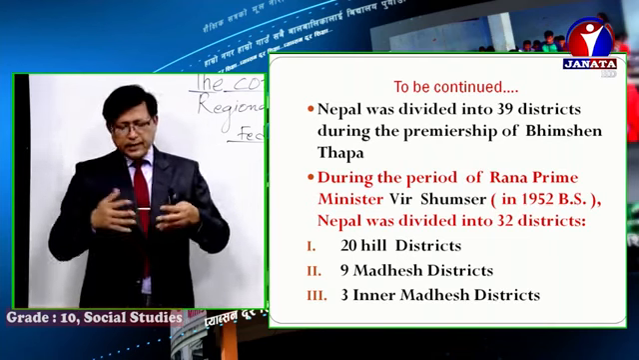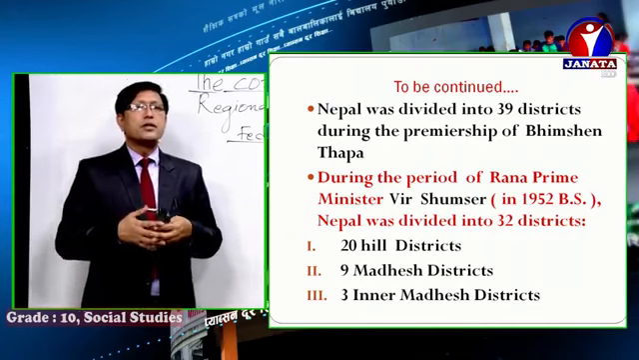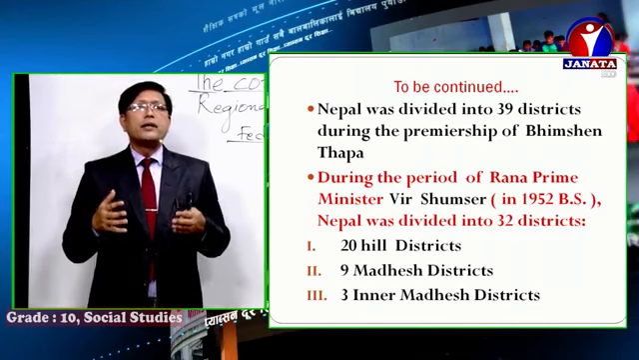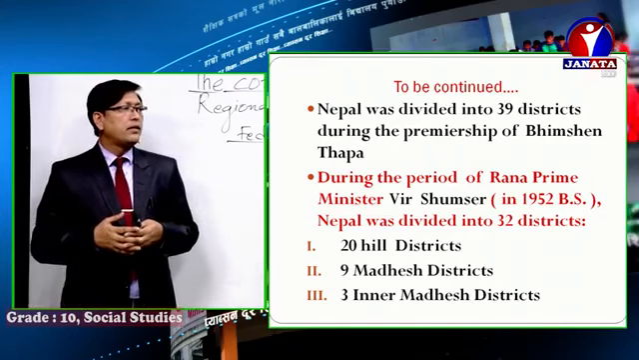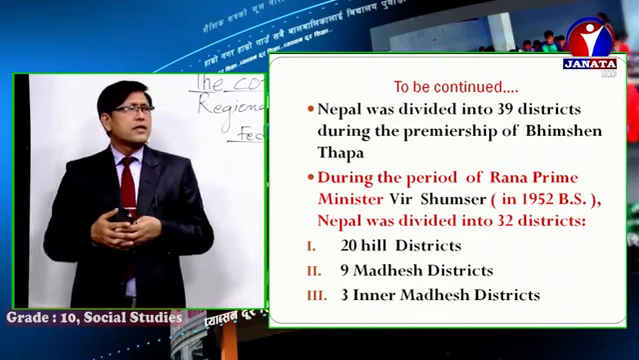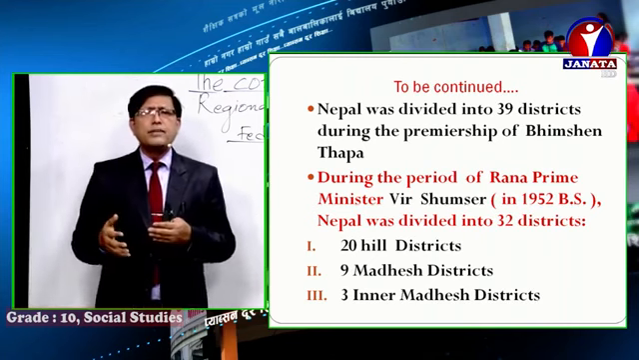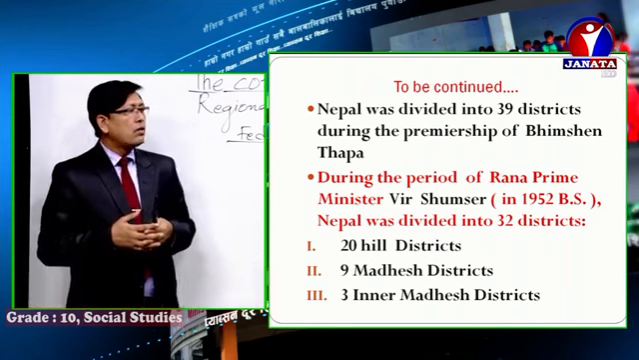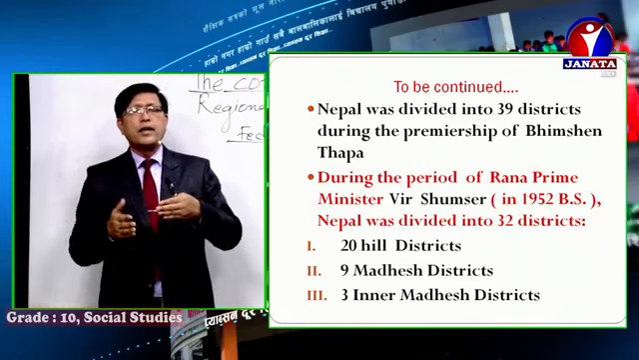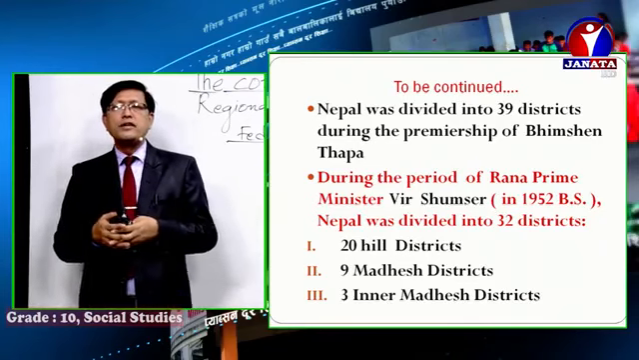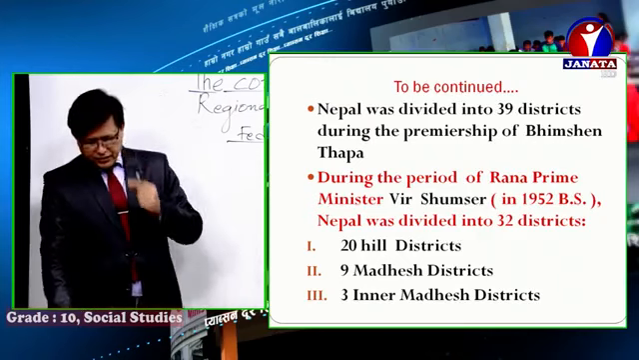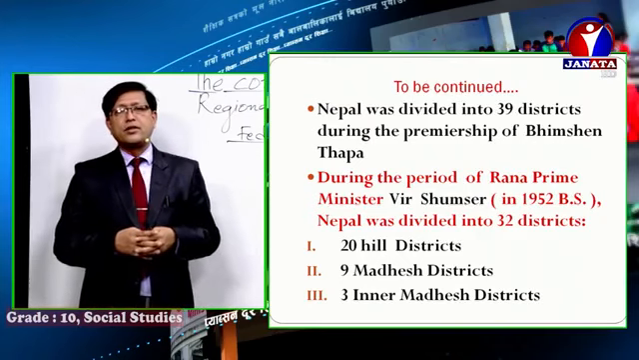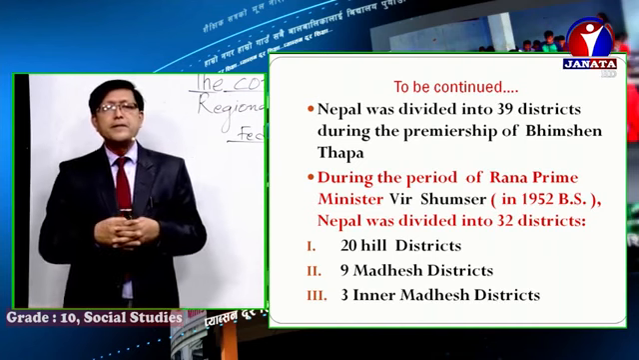And then, during the tenure of another Rana Prime Minister, Dev Shamsher, Nepal was divided into 32 districts in 1952 BS. And all these districts were categorized into 3 categories: 20 hill districts, 9 Madhya districts, and 3 inner Madhya districts. Once again, boys and girls.